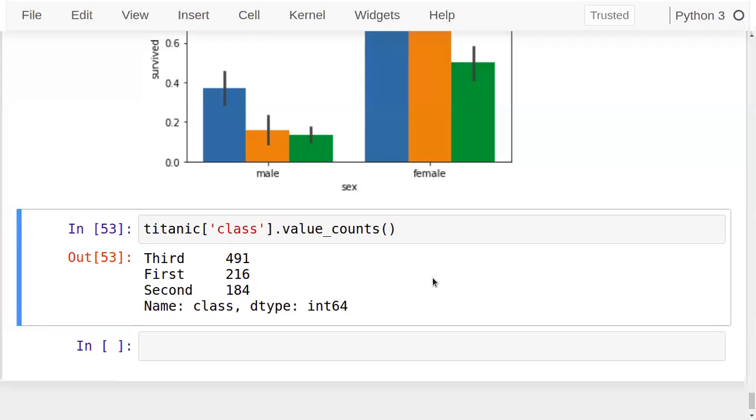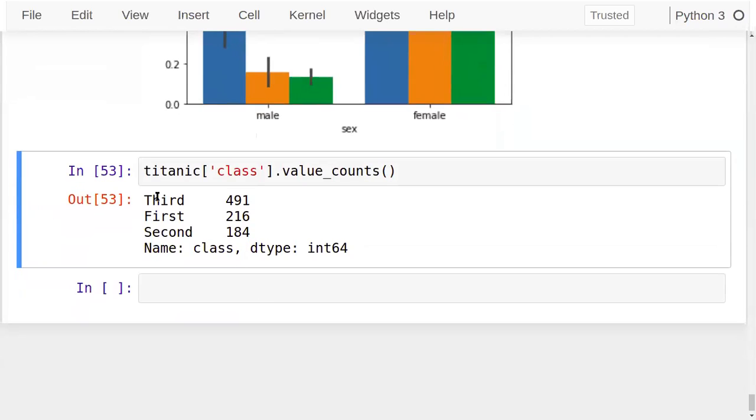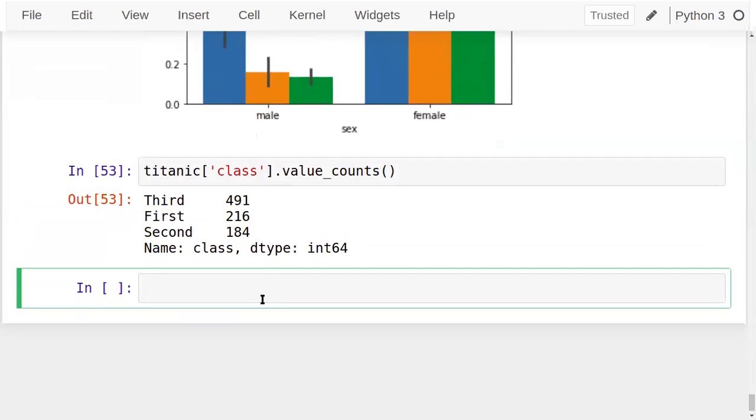Value counts will show the count of all the elements: for third 491, first 216, second 184. These are the numbers, and I want to visualize all of them. To visualize that, we'll be making use of a count plot. To perform operations on a single element, a class, we use the count plot function, but in visualized format. This is what we have done.